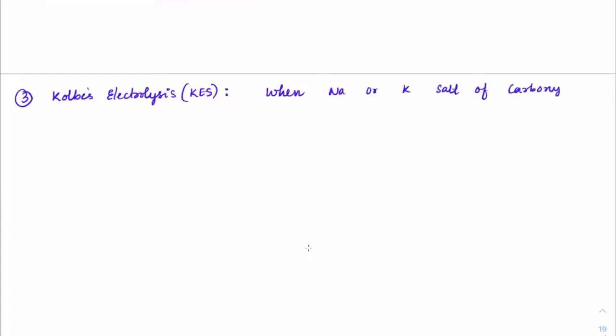Okay, the next type of reaction where alkanes are prepared is Kolbe electrolysis. We write it as Kolbe electrolysis reaction. When the sodium or potassium salt of a carboxylic acid undergoes electrolysis, we get alkanes.